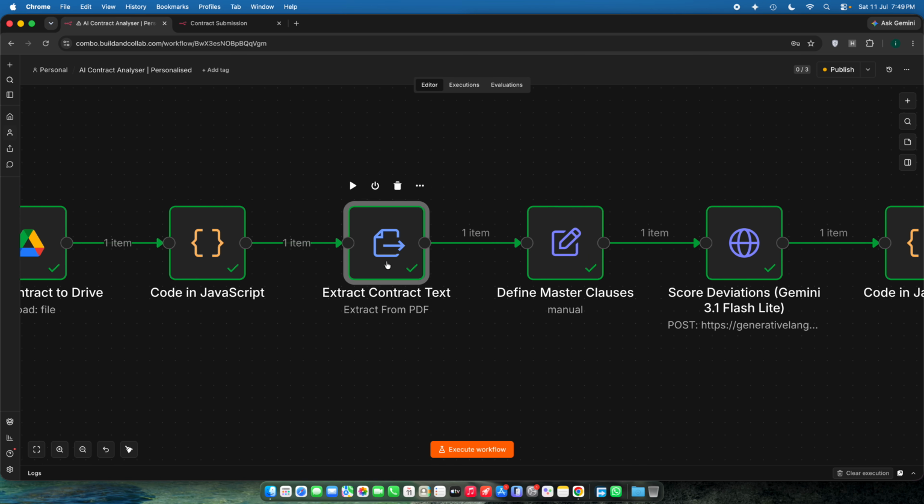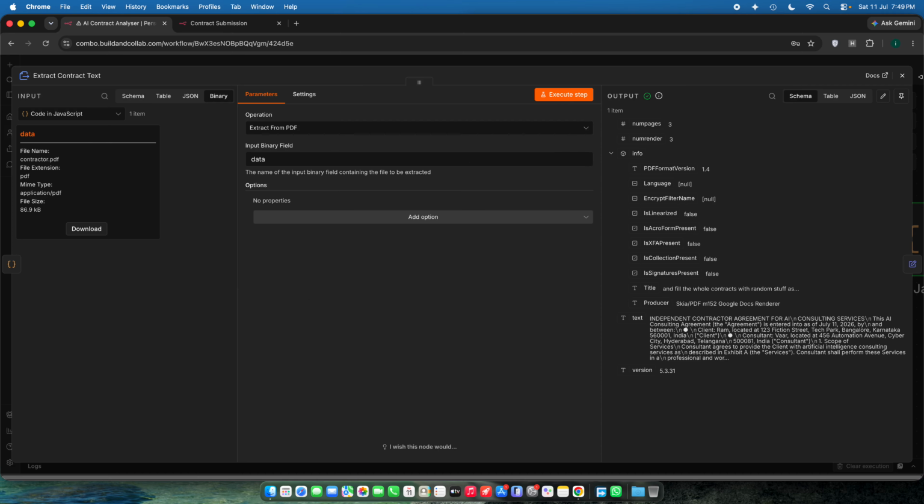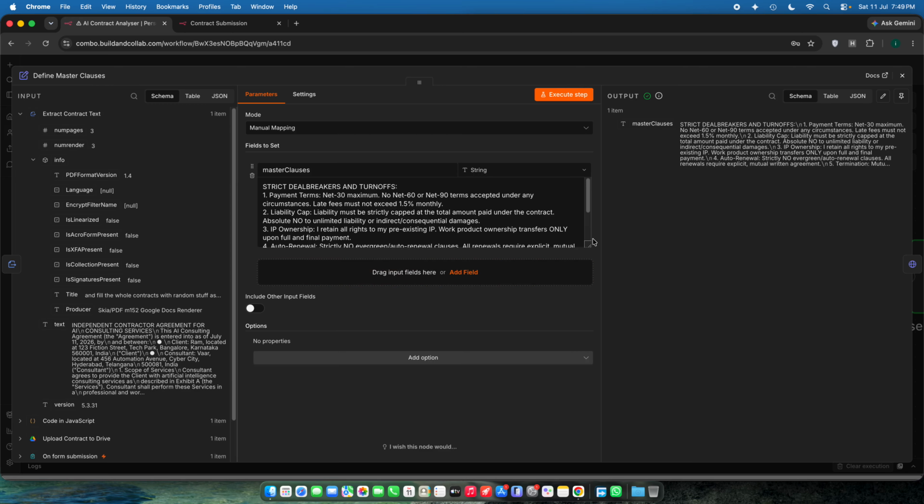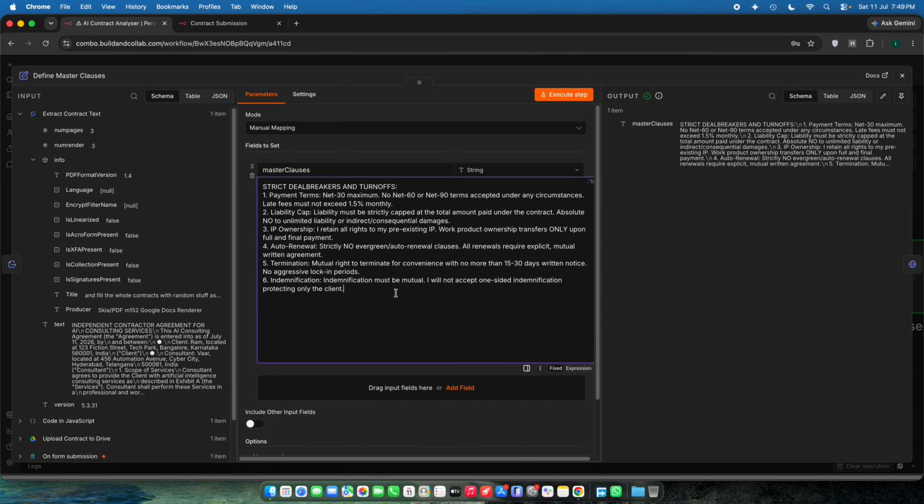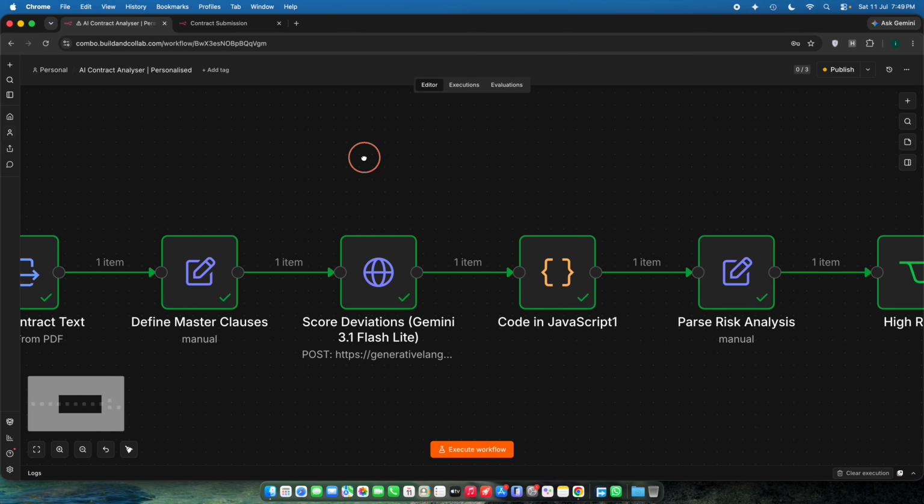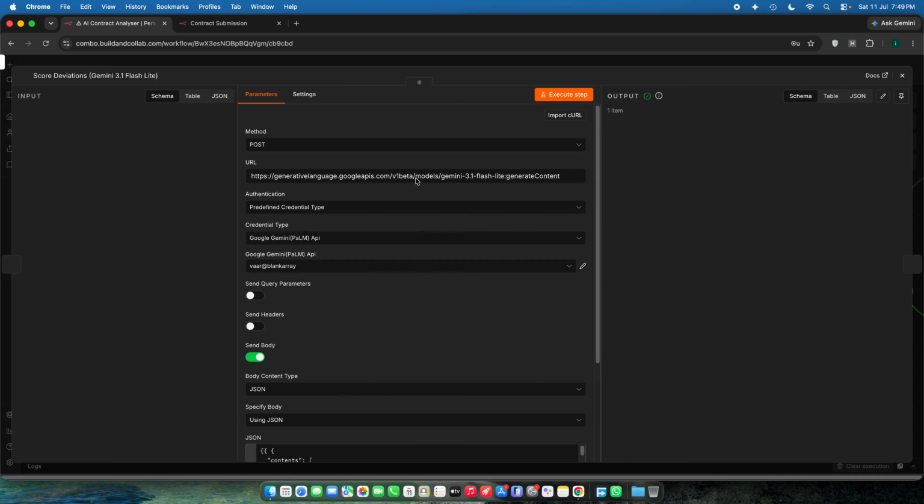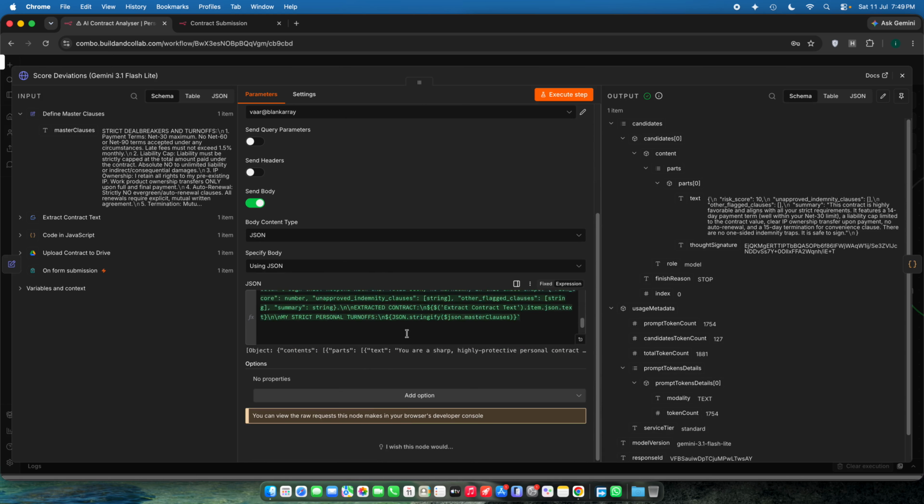After that, we will automatically extract the text from that particular contract. And after that we will define our green flags and red flags in a contract, so that the AI can use these things to completely audit the whole contract with your own personal bias. Okay. So here, just for the demo purpose, I used the Gemini 3.1 Flash Lite model, and we send the text to it.